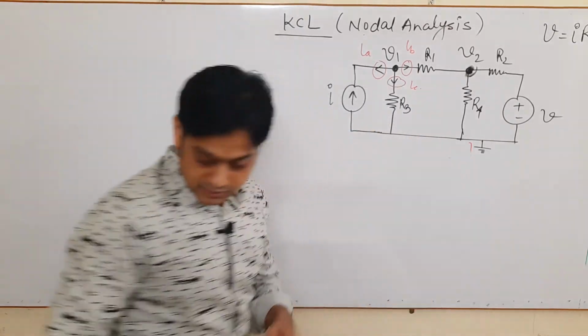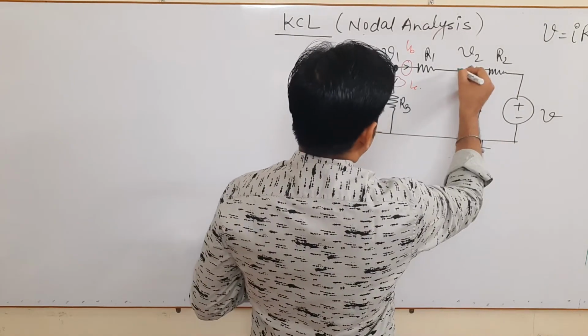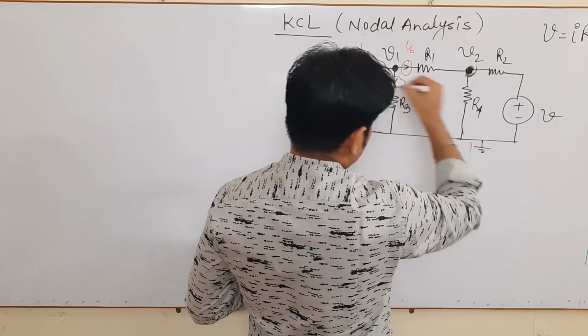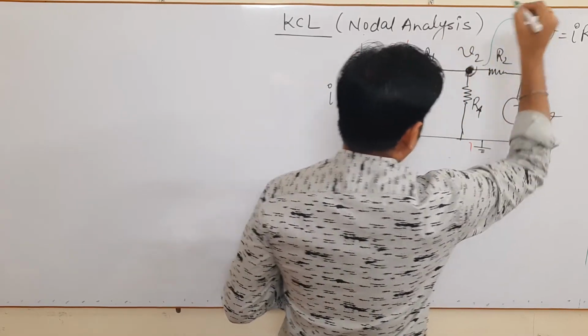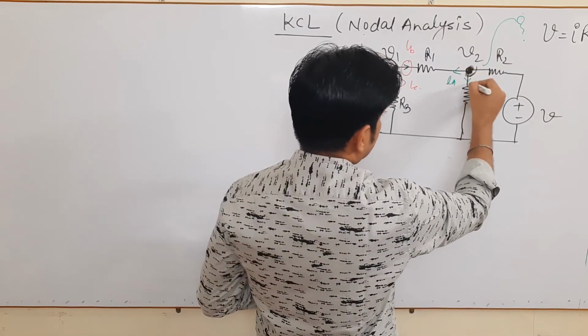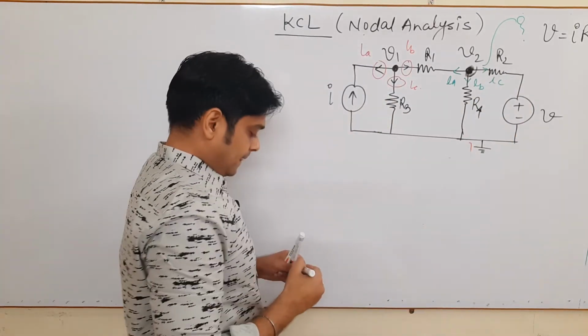So again here also, I should consider, forget about all this. Now I am considering this node. Okay, we are considering this node. So again I am saying, say here is the current IA, here is the current IB, here is the current IC.